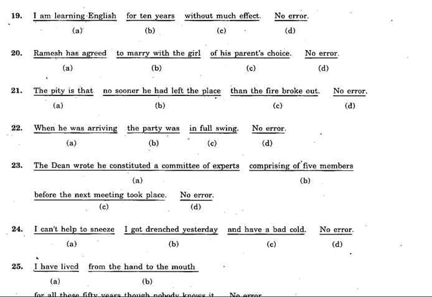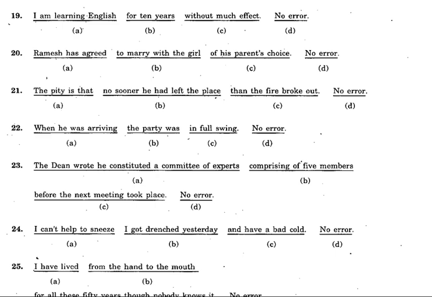So let's go to the next example now. Ramesh has agreed to marry with the girl of his parent choice. To marry with the girl, the preposition with should not be used. So what should come there? To marry the girl. You can use with marry to also, he married to his classmate. So here, Ramesh has agreed to marry the girl. Here you need not use any preposition. We'll go to the next now.